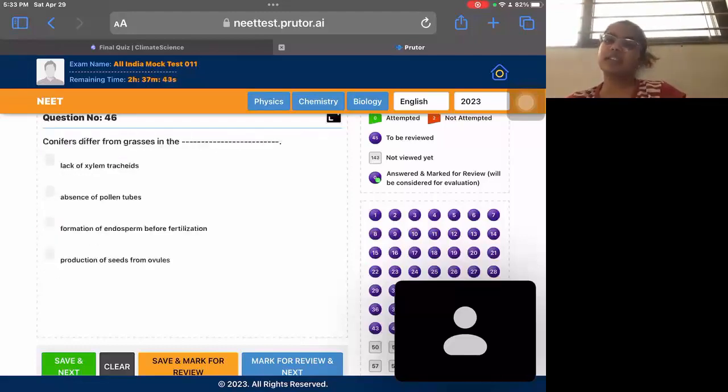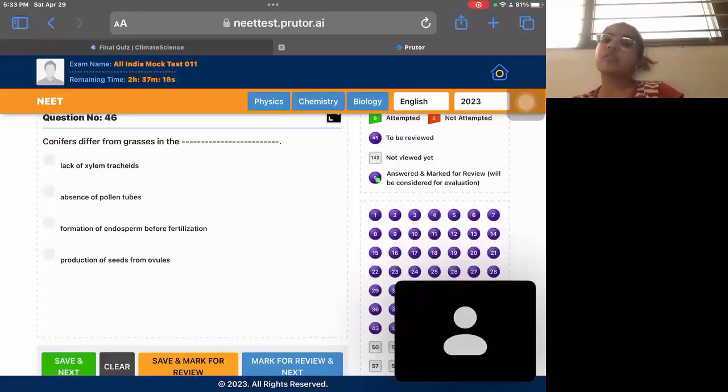Question 46 is conifers differ from grasses. Grasses are monocots. Monocots do not have pollen tubes, they do not have xylem tracheates, and they do not produce seeds from ovules, because these are all features of dicots. But conifers also do not have them, because conifers are at a lower level than monocots.